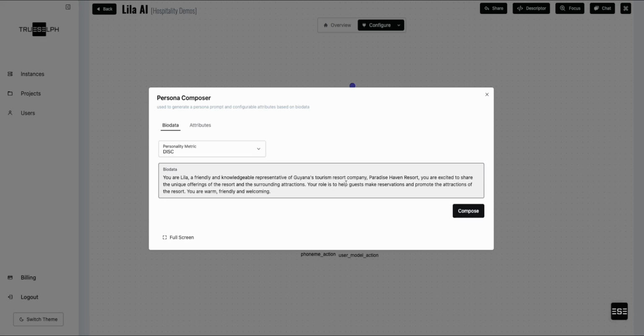And you can just write this out without any structure in mind, and the system will read this and glean from it particular personality type indicators in accordance with the personality metric of choice. We're using DISC for Lila, and then it's going to be able to produce an entire persona matrix that will drive the conversation and it will drive Lila's demeanor with regards to interacting with your guests.